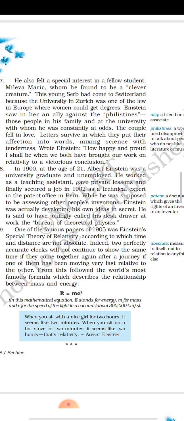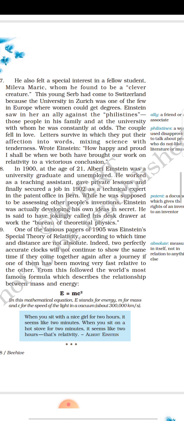You see, at the age of 21, he was now finally a graduate, but then unemployed, no job. So what he did, he worked as a teaching assistant, a teacher, also gave private lessons, means private tuitions, and finally in 1902 he got a job as a technical expert in the patent office in Bern in Switzerland. Patent office means a document which gives the rights of an invention to an inventor. That means nobody else can invent that particular thing, a particular item. Okay, that's a patent office.